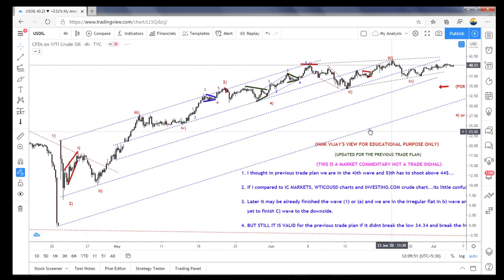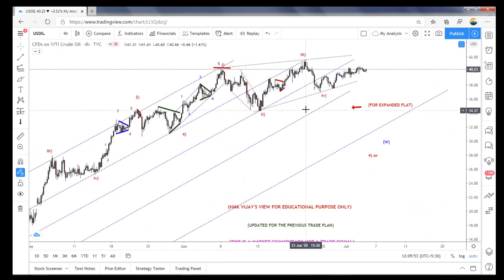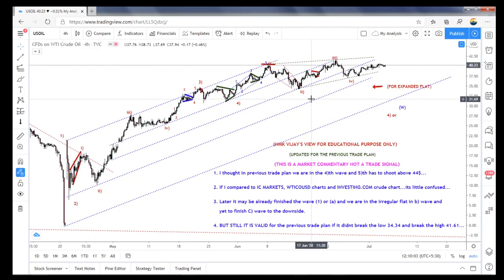I exited my position. My average was what I said in the past. My average was 40, and at 40 I exited at break even. I had already bought at 48, 40, 24, and everything.